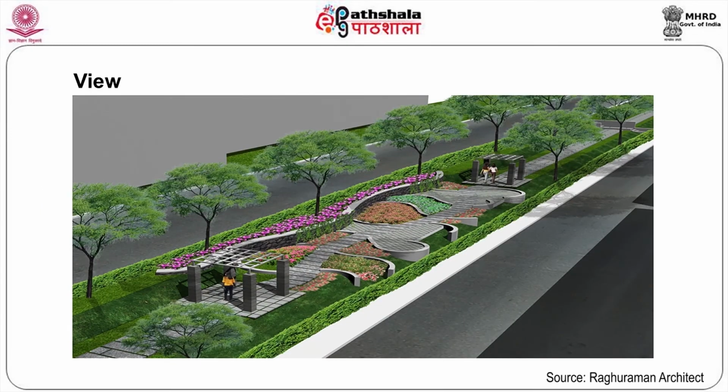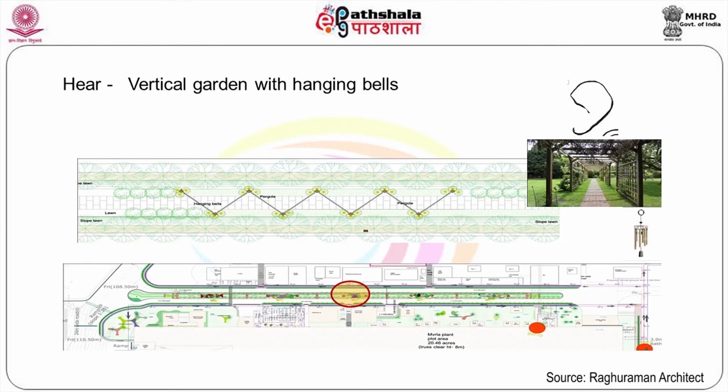So you have different smelling plants from the upper level, from pergola level to lower level. Different plants are used in order to have different smells. The third one is the vertical garden, which is more on the hearing side.